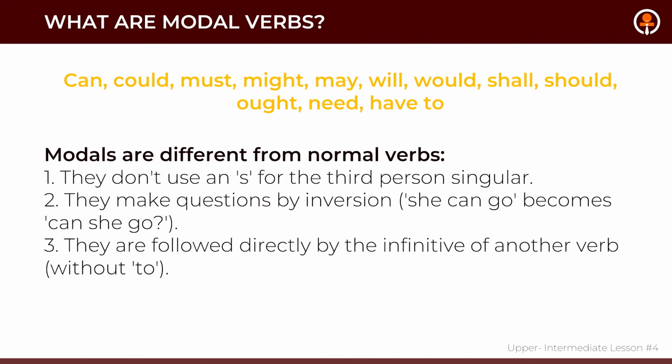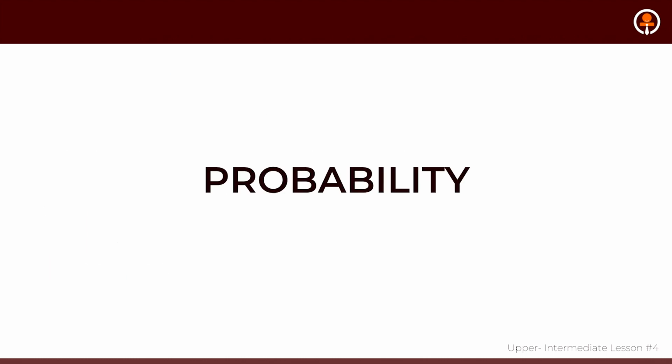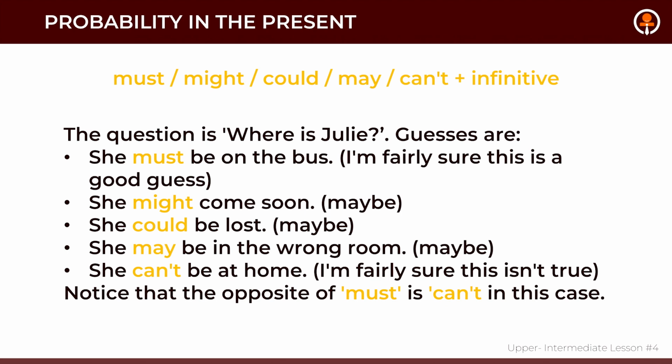So modal verbs can express several things. First of all, this is probability. Modal verbs express probability of any kind of situation, any kind of action, any kind of thing that is going to happen. So probability can be expressed in present, past, and future. So when you're trying to express the probability in the present, you can use must, might, could, may, can't, plus infinitive.